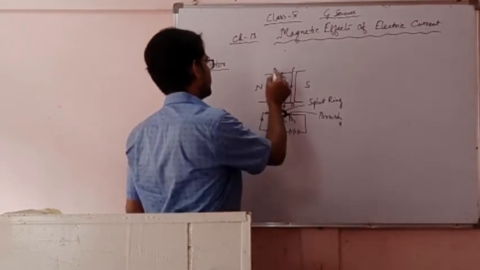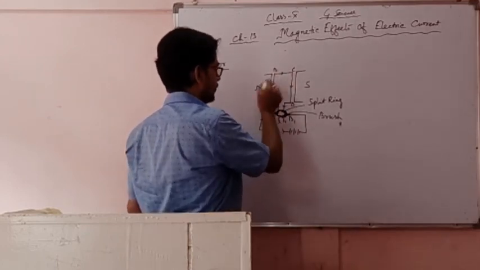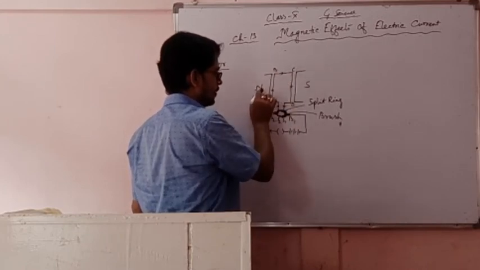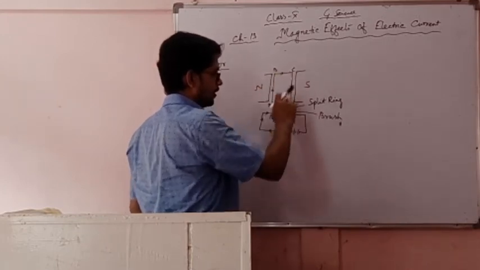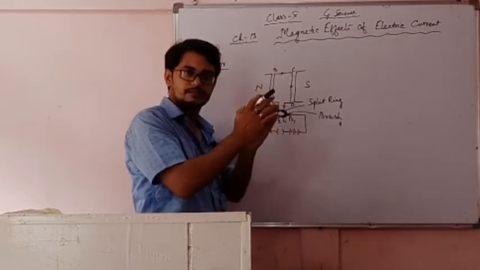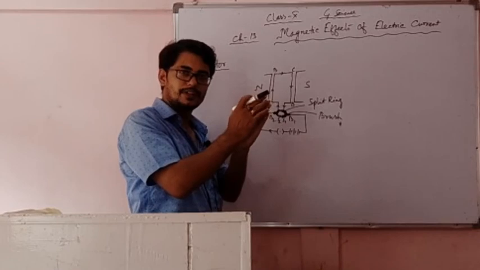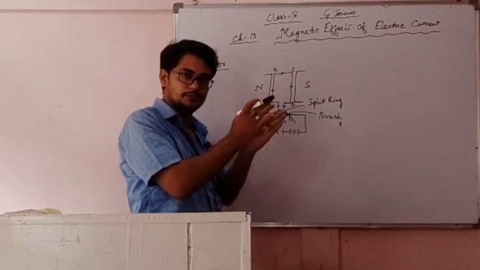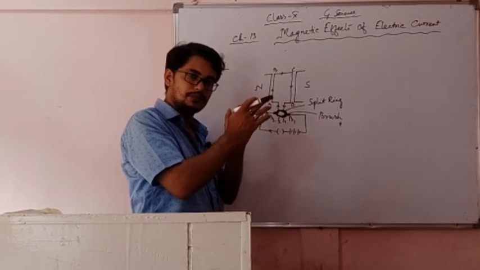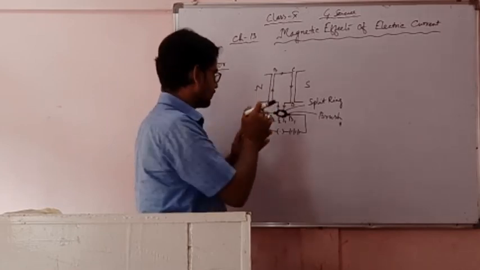Now current is going from B to C. Now B to C, the direction of current and the direction of the magnetic lines of force are both parallel. Since both are parallel, there will be no rotation. When the electric field and magnetic field become parallel, there will be no force. Force is zero, and maximum force is when they are perpendicular to each other.